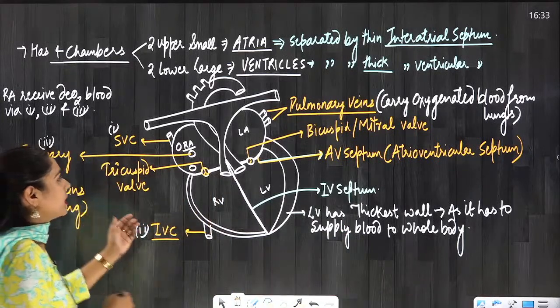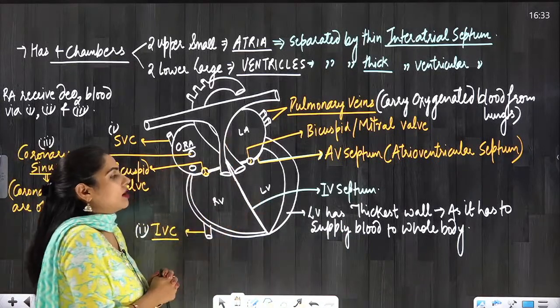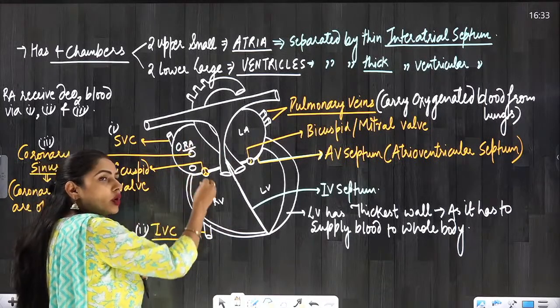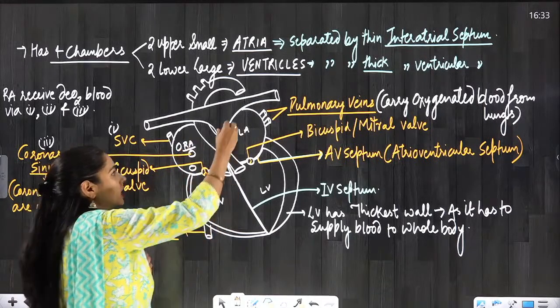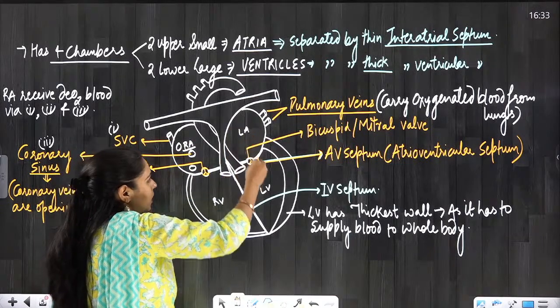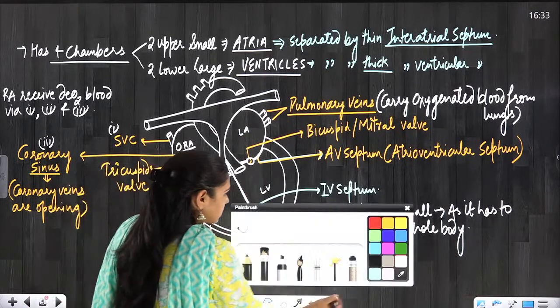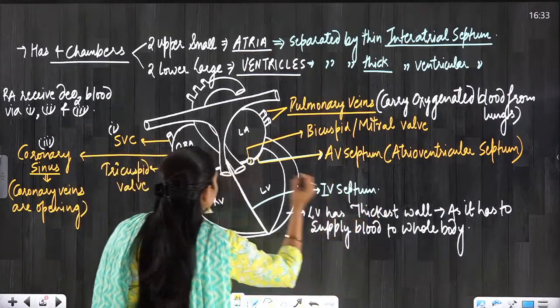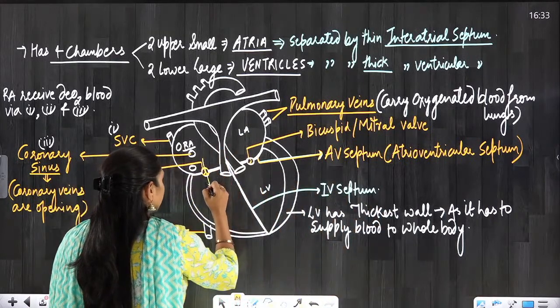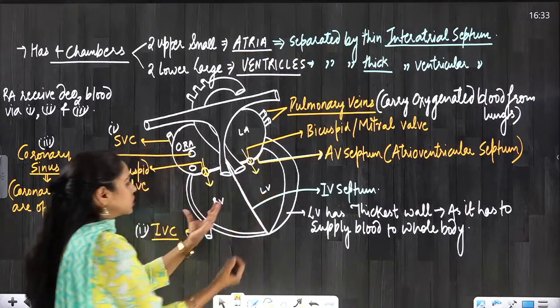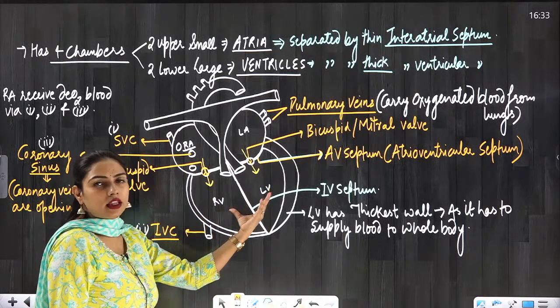Now coming to the right and left ventricles. So the blood from the right atrium is going to come into the right ventricle. The blood from the left atrium is going to come into the left ventricle. Okay. So this is the flow of blood here. From here the blood is coming down. From here also the blood is coming down. So now the ventricles will be carrying the blood.